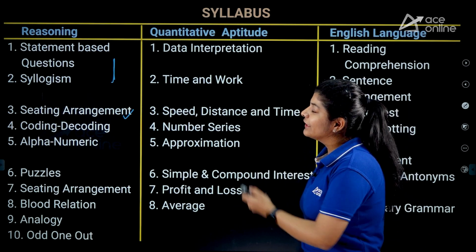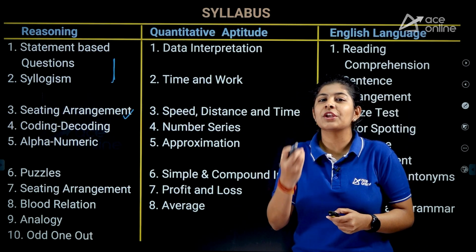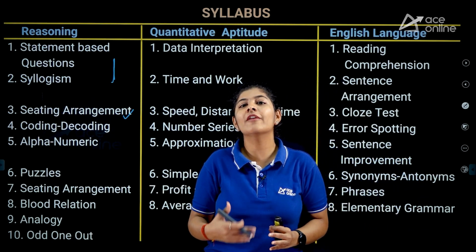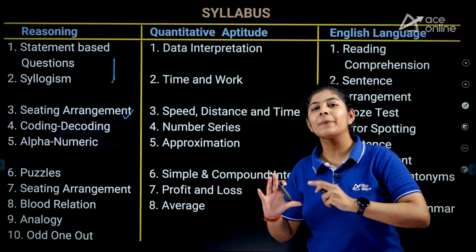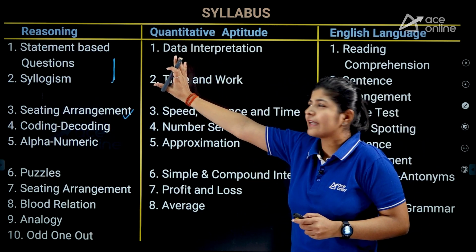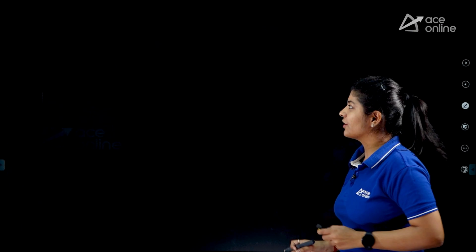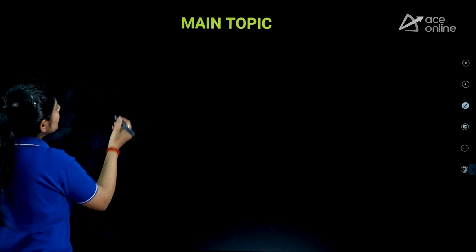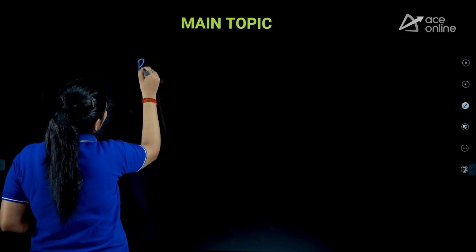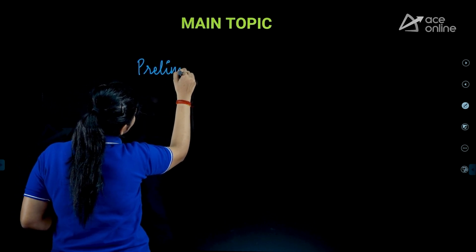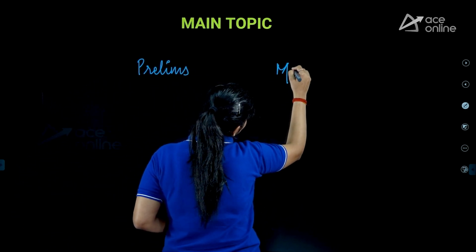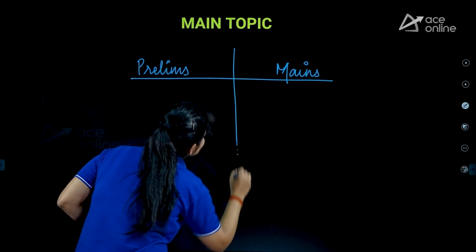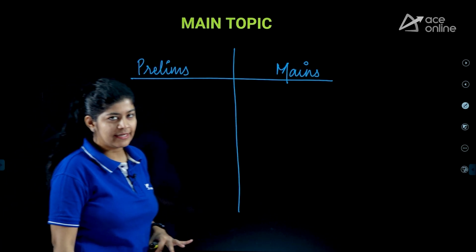But out of all these topics, we are having a few major topics that we have to take care of, especially in the ending days or when we are going to revise all the topics, if we are considering reasoning, quantitative aptitude, or English. So now let's see what are the main topics that we are having. So first, we are just going to discuss for both the prelims as well as the mains. If we talk about the level of the examination, it lies between easy to moderate level.